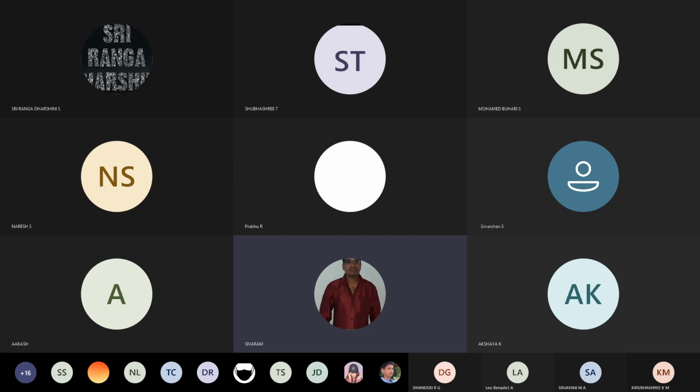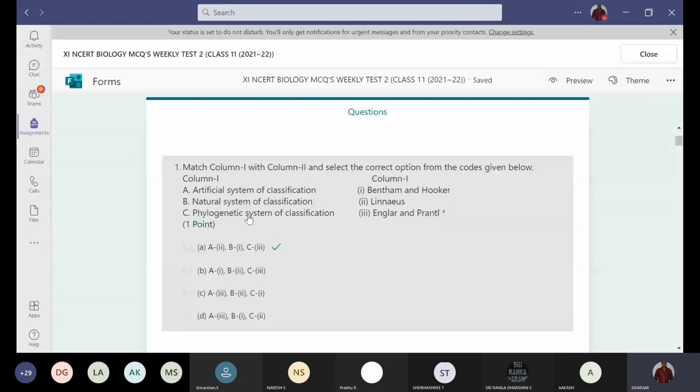Natural system of classification was given by Bentham and Hooker. Phylogenetic system of classification was given by Engler and Prantl. Option is A2 Linnaeus, B1 that is Bentham and Hooker, C3. So option A. First one is option A.